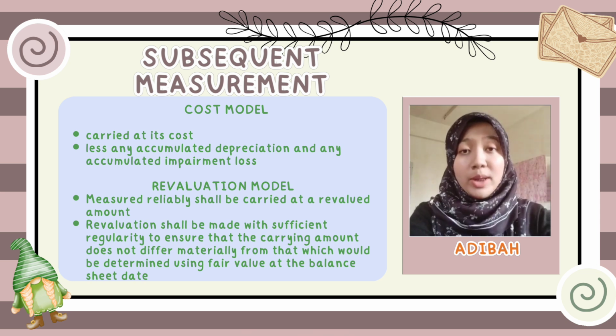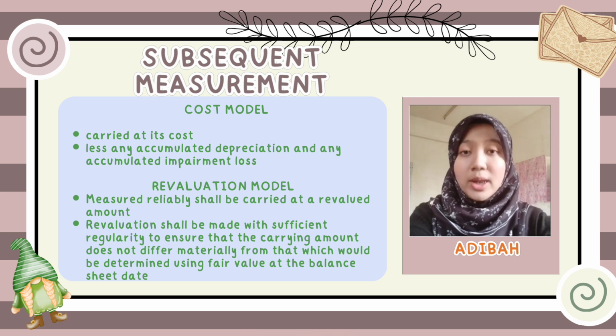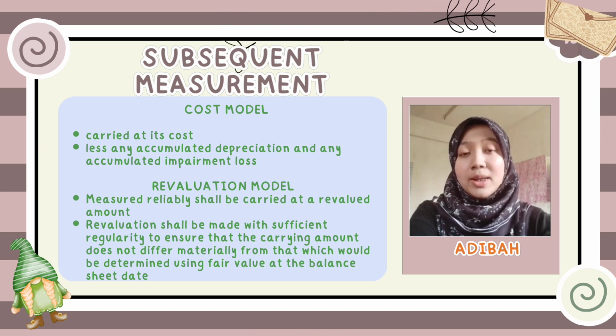In the revaluation model, an item of property, plant and equipment, or PPE, whose fair value can be measured reliably shall be carried at the revalued amount. The revalued amount is the fair value at the date of the revaluation less any subsequent accumulated depreciation and subsequent accumulated impairment loss. Revaluation shall be made with sufficient regularity to ensure that the carrying amount does not differ materially from what would be determined using fair value at the balance sheet date.